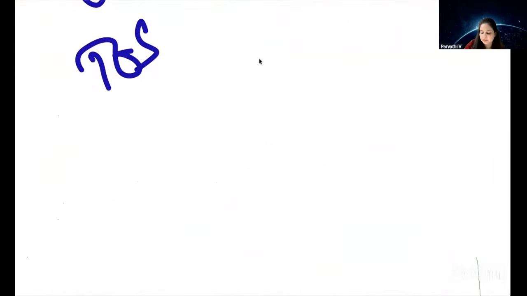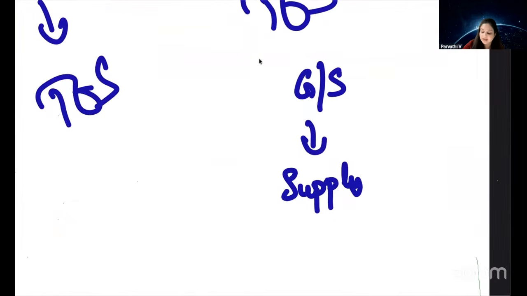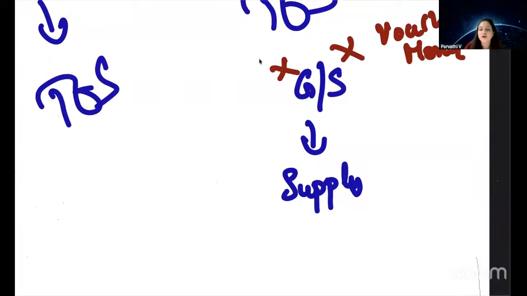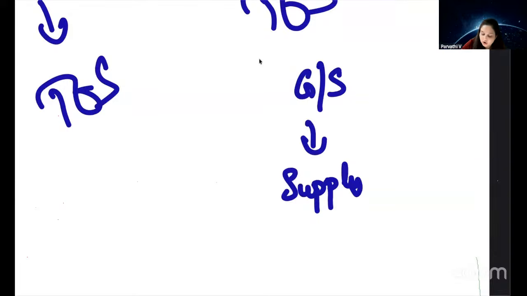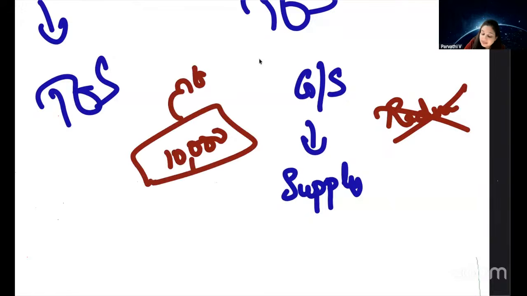So it is simple. Remember, if goods or services are supplied, then only GST is applicable. First, they said in case of a voucher, if it is money, it is not goods, it is not a service, so GST is not applicable. Then they said you got a voucher, and only when you redeem it does supply happen. You did not redeem it, and the voucher has expired. Now, what if that money is still retained by the supplier? We cannot call him a supplier because he did not supply anything, but that money is retained by Kalyan Silks. On that 10,000 rupees, GST will not be applicable even then. Why? Because supply did not happen.